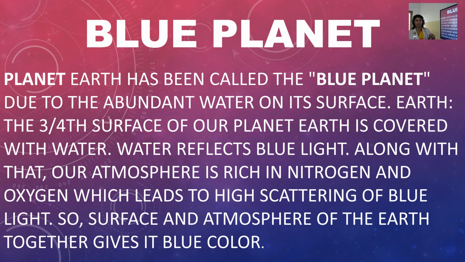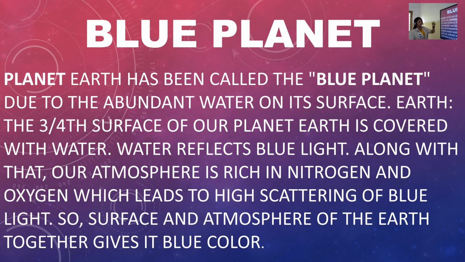Water reflects blue light. Along with that, our atmosphere is rich in nitrogen and oxygen. They also have a role in that, which leads to high scattering of blue light. Scattering means it gets a shade. So the surface and the atmosphere of the earth together give its blue color.